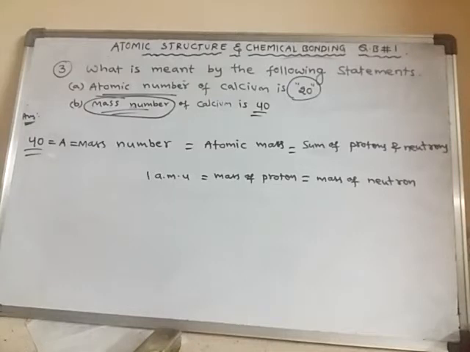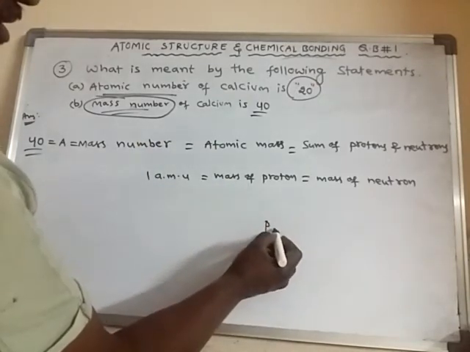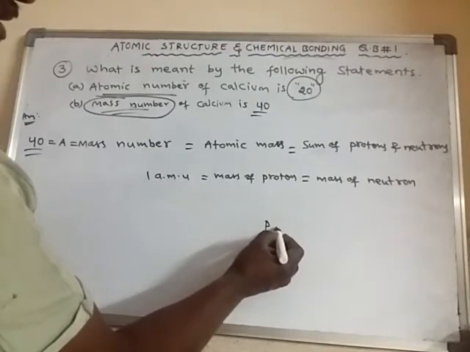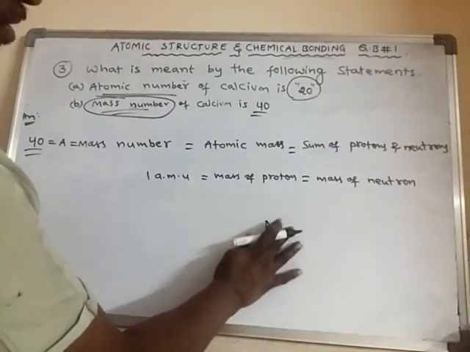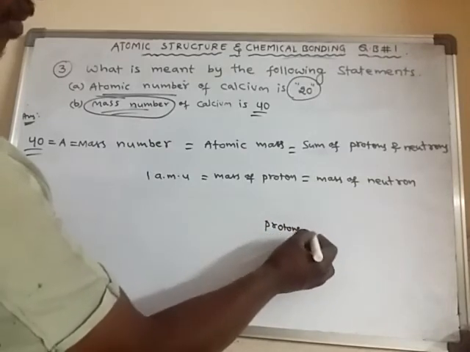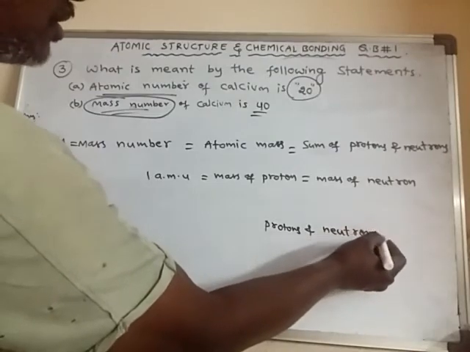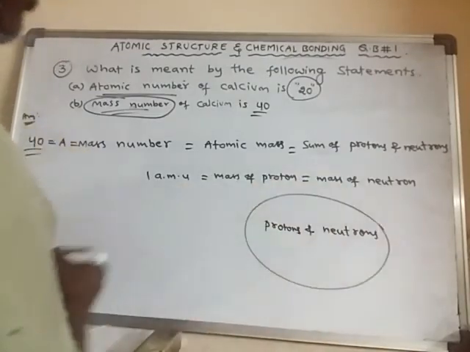The total number of protons and neutrons is 40 in the nucleus of the calcium atom. Always remember that protons and neutrons are present inside the nucleus of an atom.